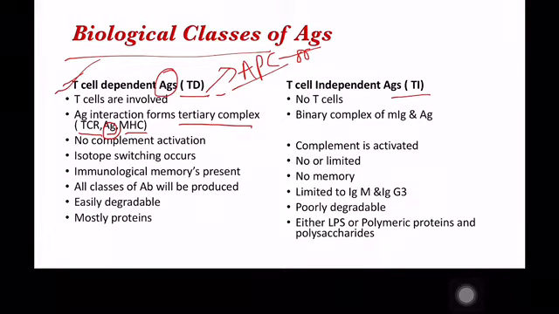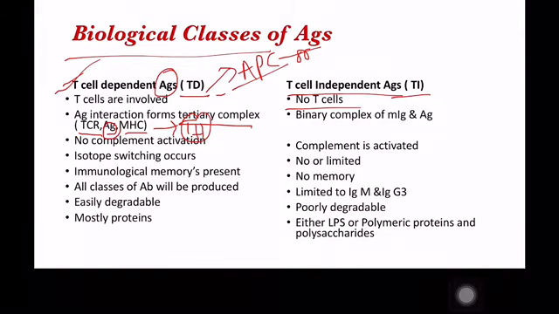Now the T cells bind to this antigenic peptide complexed with MHC2 and get activated. The activated TH cells release cytokines, and those cytokines again activate the B cells. These B cells now produce the antibodies. So T cell dependent antigens require the involvement of T cells, whereas for T cell independent antigens, there is no involvement of T cells.